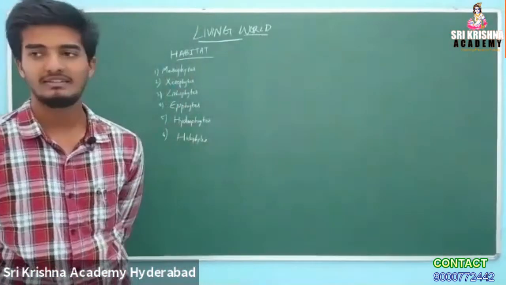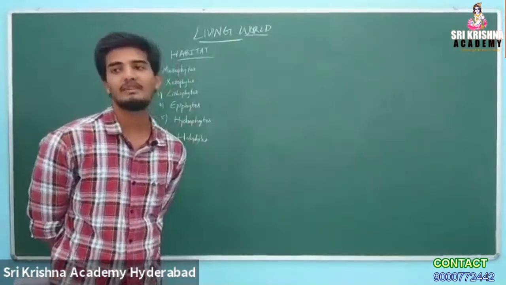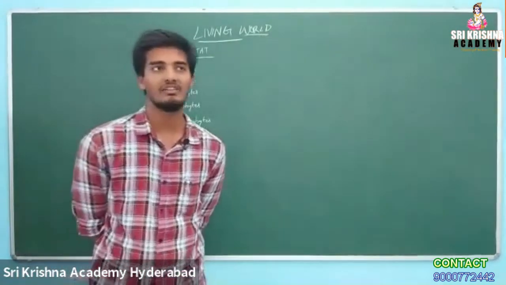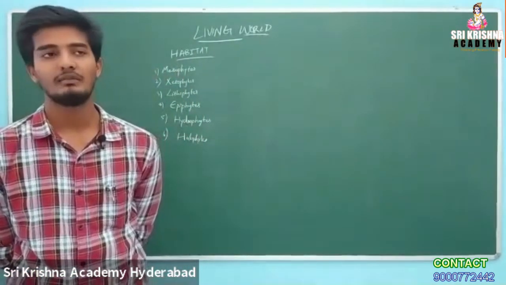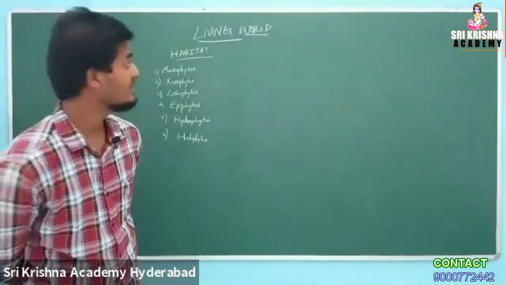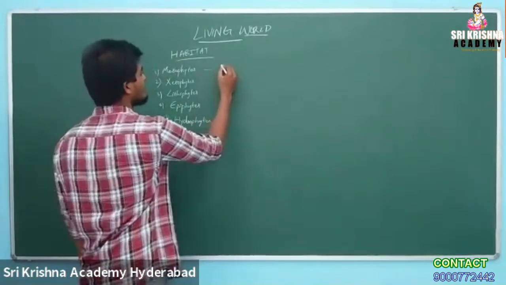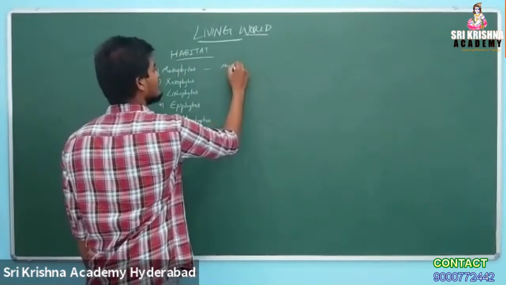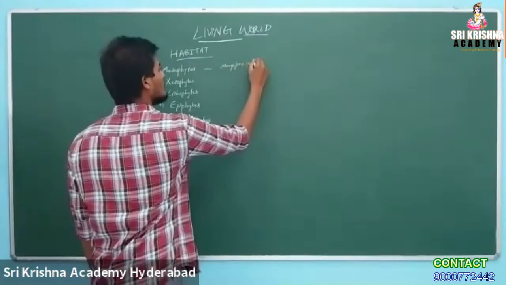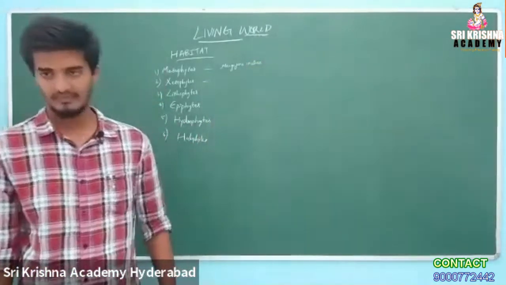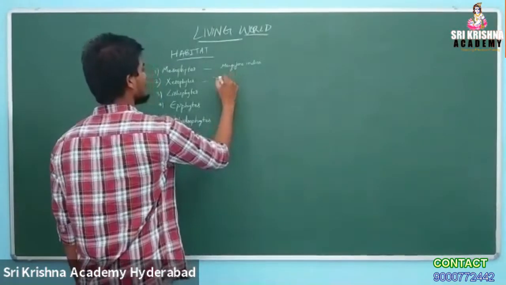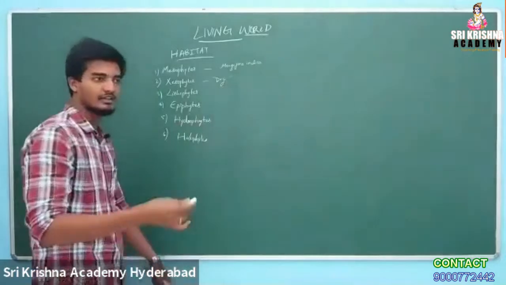Mesophytes are plants which live in optimum climatic conditions, where adequate water and sunlight are there, and the land is very fertile. Water availability is also very good. So mesophytes live there. An example can be Mangifera indica, mango. Okay. What are xerophytes? They live in desert areas, completely dry regions. Examples can be cactus and others.